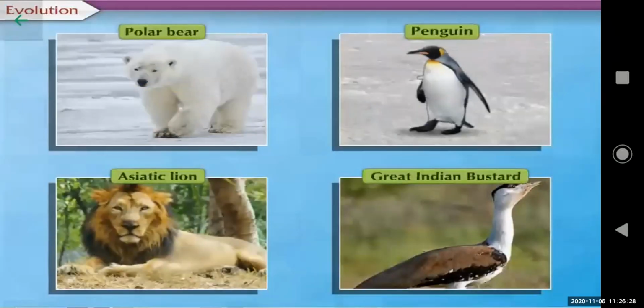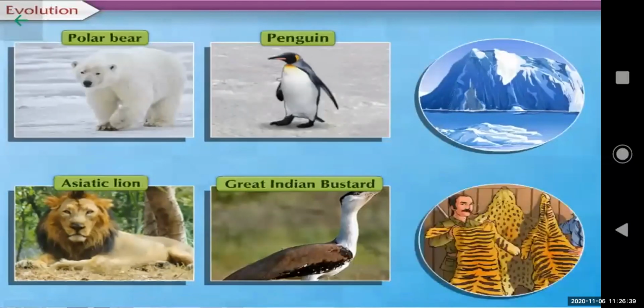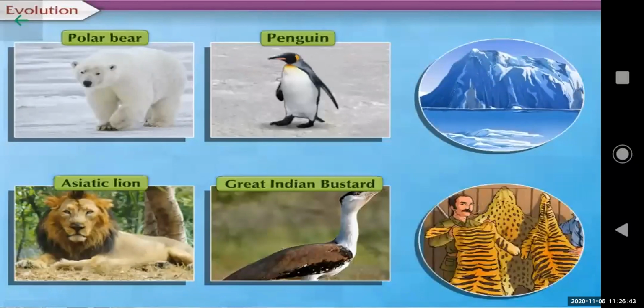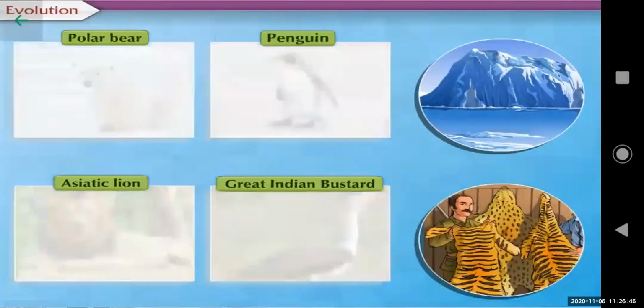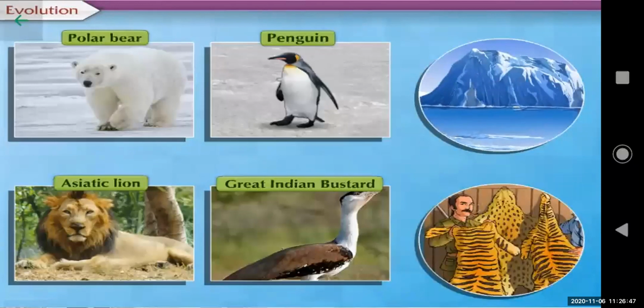Even today, many species of animals and birds are not able to adjust to the changes that take place in their surroundings. Both environmental and man-made factors are responsible for these changes. Due to this, these species become extinct.